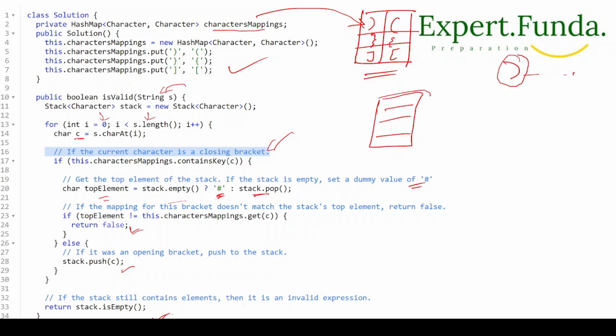So we check whether the stack is empty to say if it is valid or not. If it is containing a hash or something that we have put, in that case it is also invalid. There should be no value in the stack; only in that case will you get a valid expression.